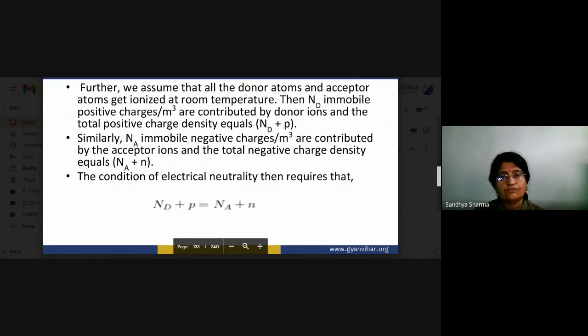So the condition of electrical neutrality is that Nd plus p equals Na plus n.